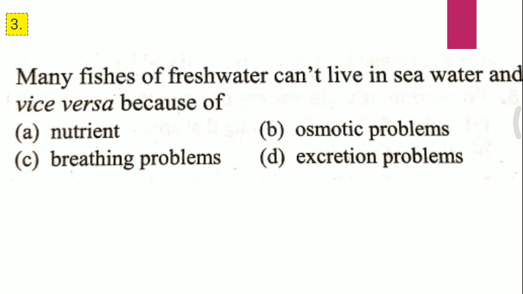Question 3. Many fishes of freshwater can't live in sea water and vice versa because of A, nutrient, B, osmotic problems, C, breathing problems, D, excretion problems. I repeat the question. Many fishes of freshwater can't live in seawater and vice versa because of. And the correct answer for the third question is B, that is osmotic problems.